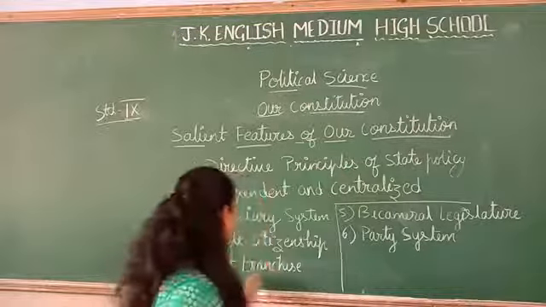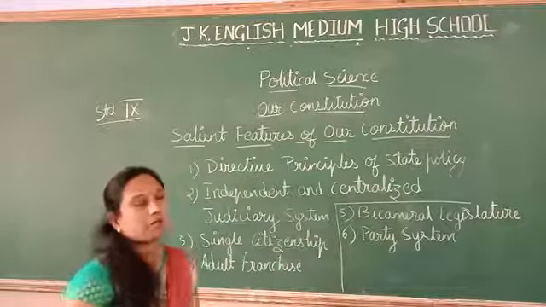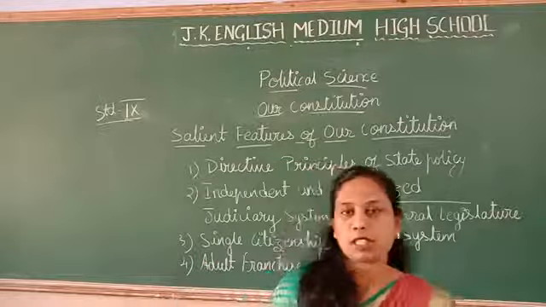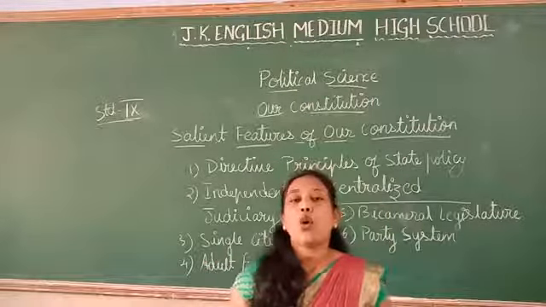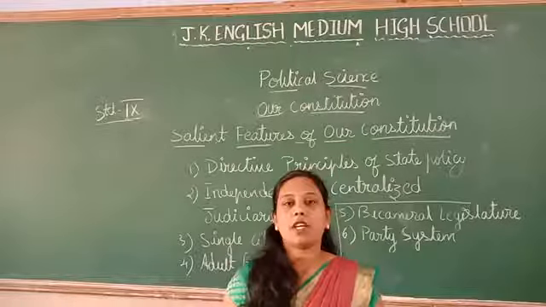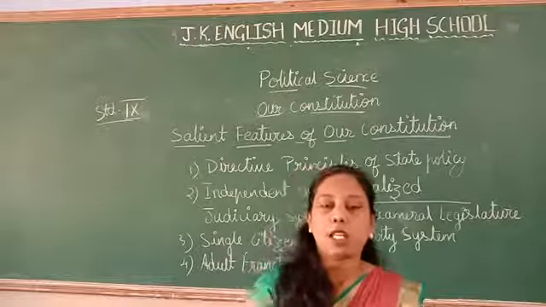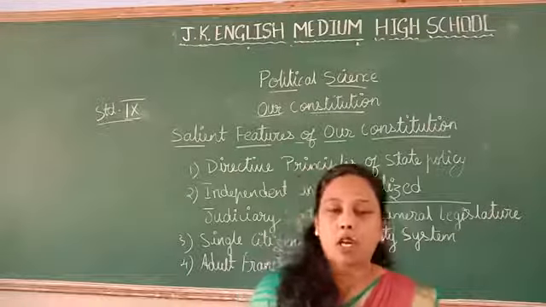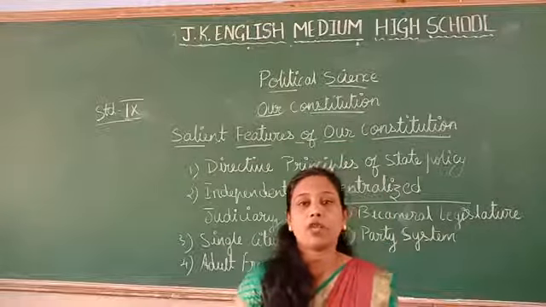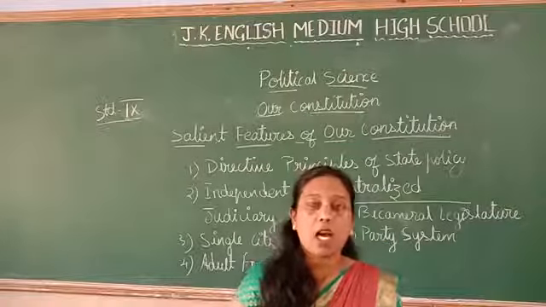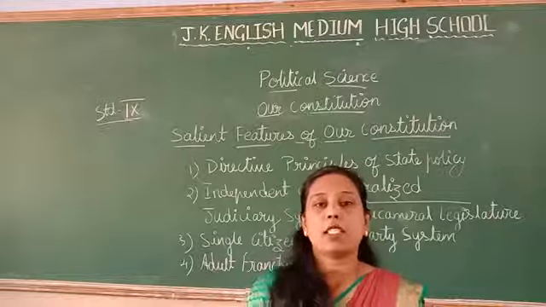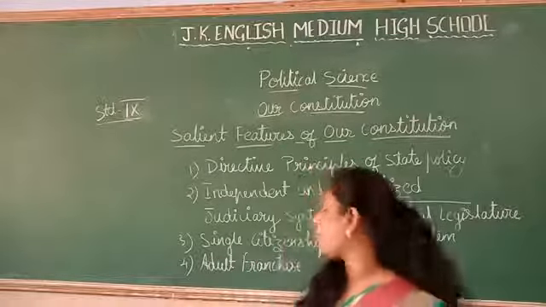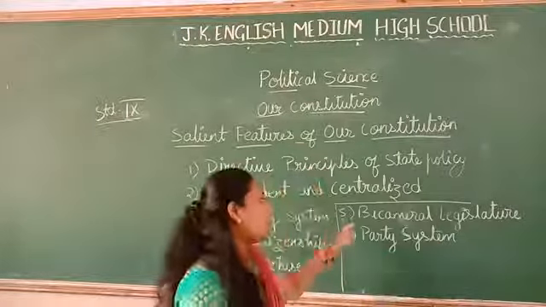And the next one, that is adult franchise. All citizens above 18 years of age may exercise, means they will get the right to vote, and the sovereign, absolute power lies in the people. So we are the people; those above 18 years of age get the right to vote, and the absolute power lies in the hands of the people to elect their own representatives.